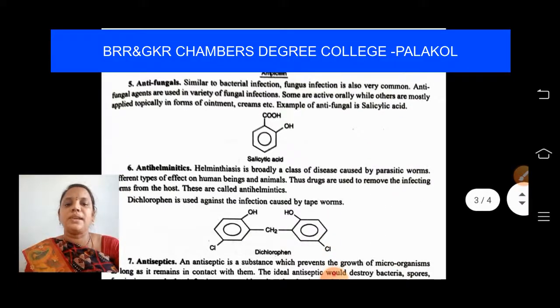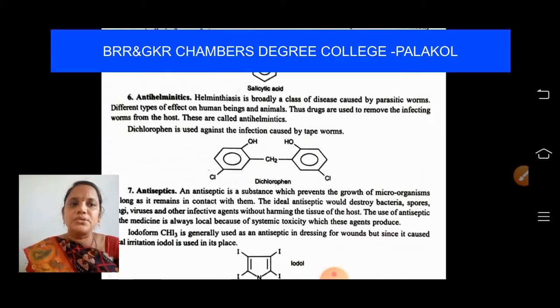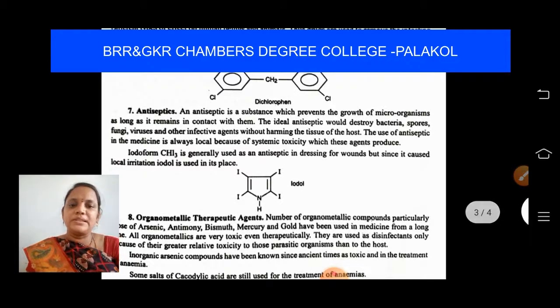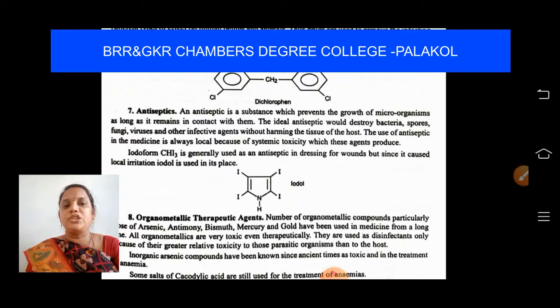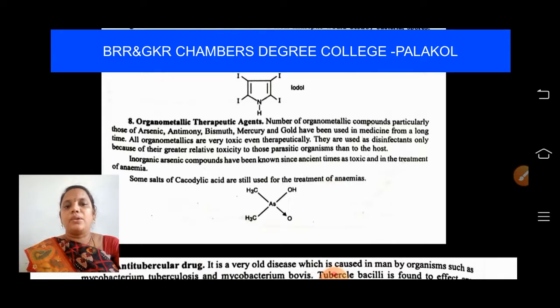Antifungal agents, students, we are using salicylic acid which acts against fungus. Anti-helminthic, students, we use dichlorofen which is used against parasitic worms. Antiseptic, students, I told previously we are using iodoform. Antiseptic is used against microorganisms. Previously we used iodoform, but now, due to irritation, we are using iodol. And organometallic therapeutic agent, students, cacodylic acid which is used for the treatment of anemia.